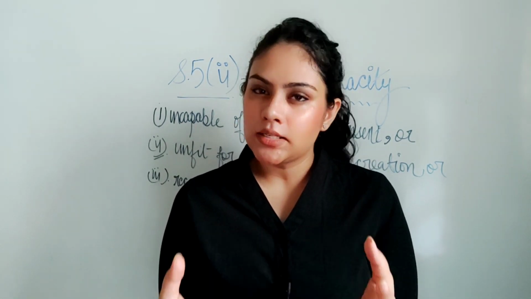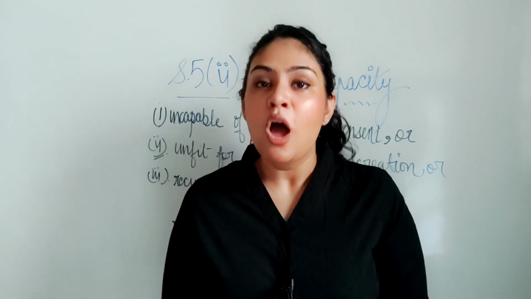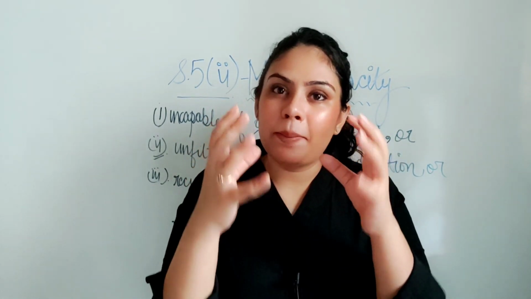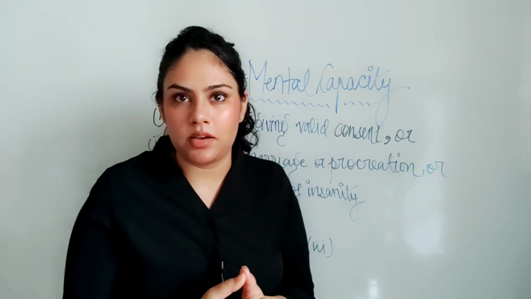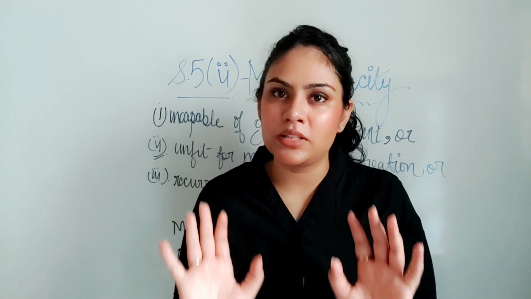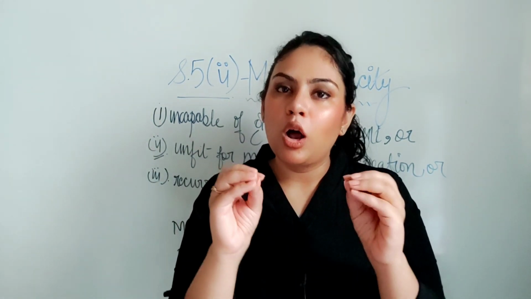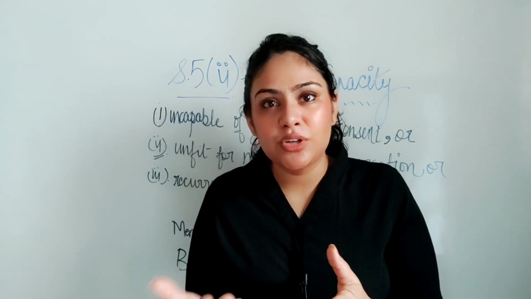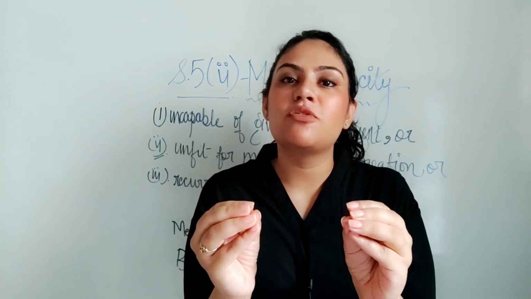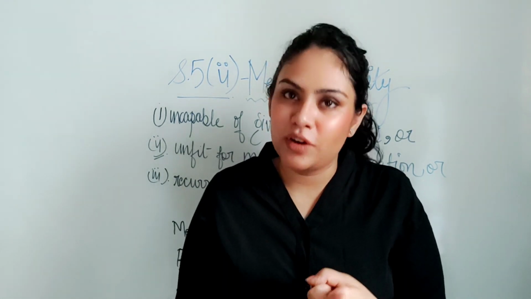When we are talking about unsoundness of mind, it is not that every case of unsoundness of mind is covered here. No, only those cases of unsoundness of mind are covered where it incapacitates the person to give valid consent. So if you are having unsoundness of mind where the person is able to give valid consent, then that case would not be included here. Always keep in mind that in the first condition of Section 5 Clause 2, only those cases of unsoundness of mind are covered which incapacitate the person to give valid consent. So this was our first condition.